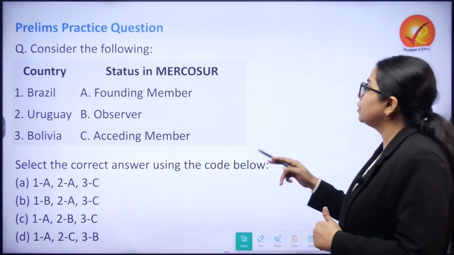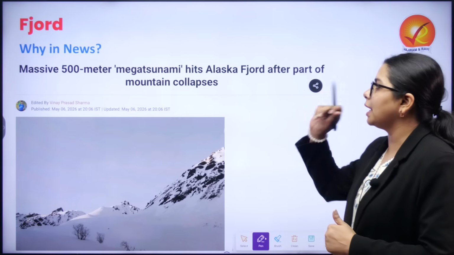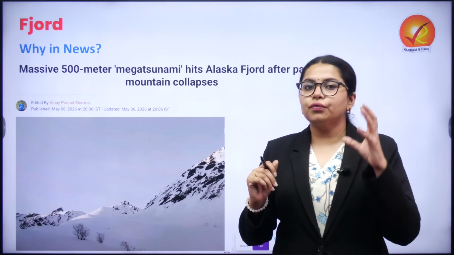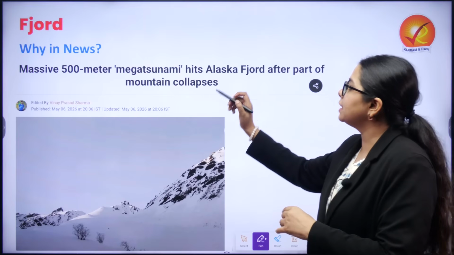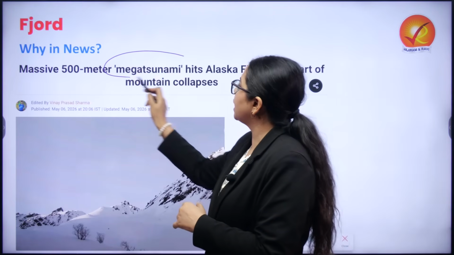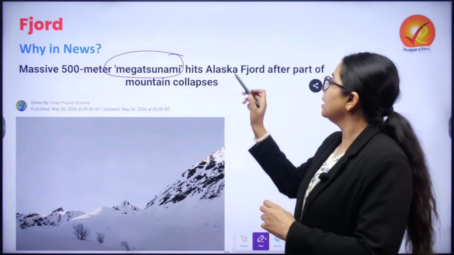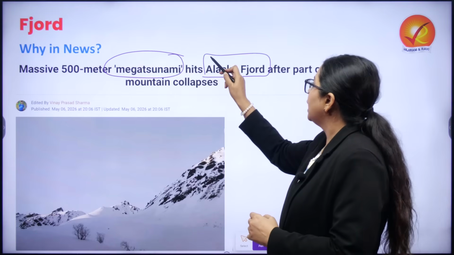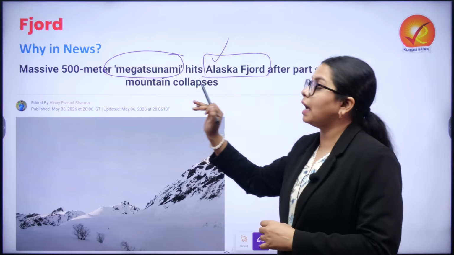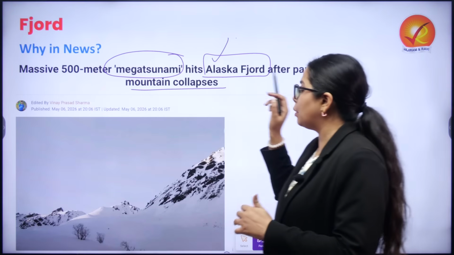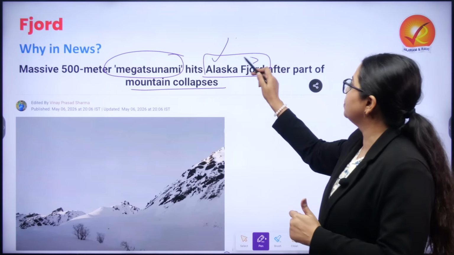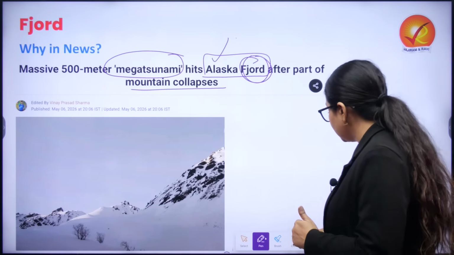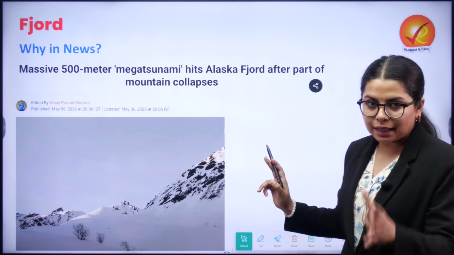Now I'll be moving towards the next term that we are covering today, that is fjord. The reason it has been in news is that a massive 500-meter mega tsunami has hit an Alaskan fjord. This happened because a part of a mountain collapsed. To understand this news better, first we have to make clarity on this particular term. Let us try to understand this first.